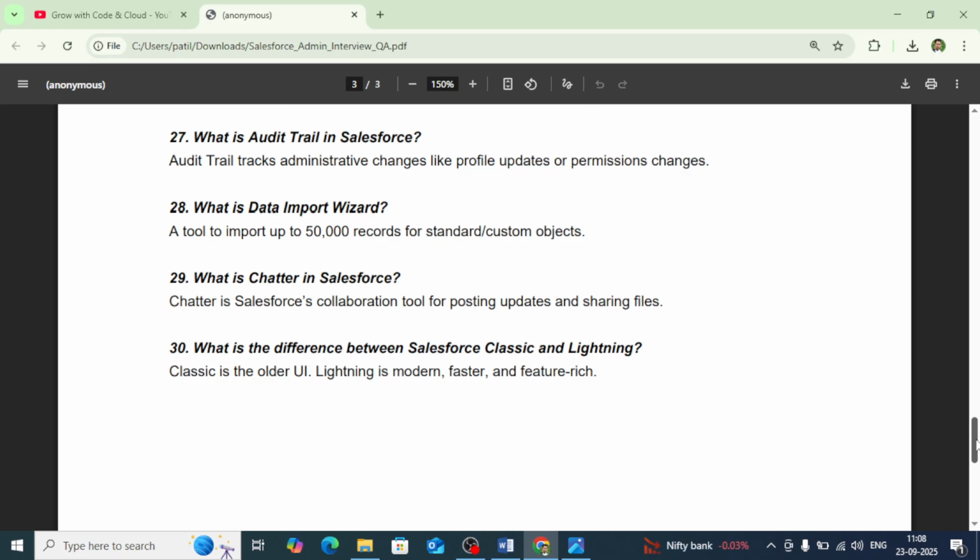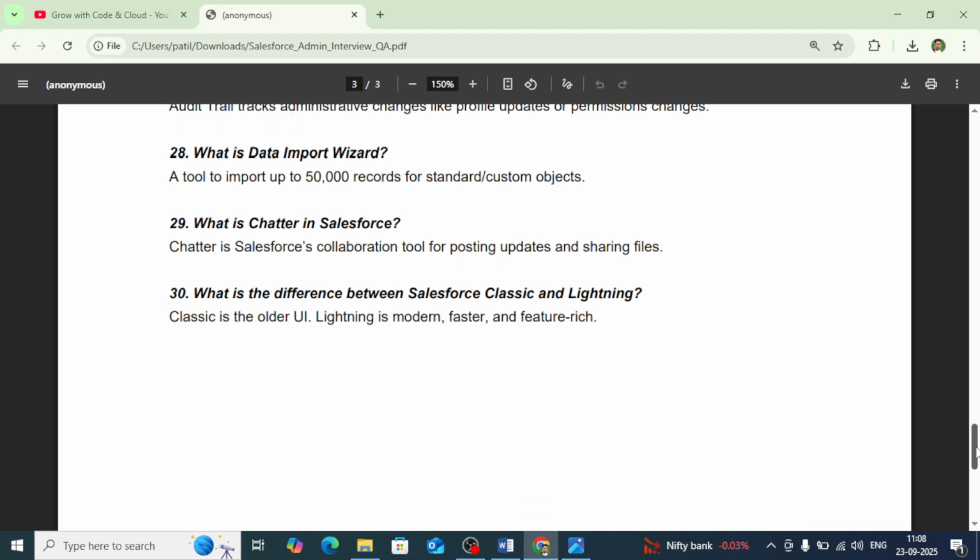Then the next question is, what is audit trail in Salesforce? Audit trail tracks administrative changes like profile updates or permission set changes. So if you are updating the user profile, or changing the permission set, or making any update in your Salesforce org, that can be tracked via audit trail. You can simply go into the audit trail and see the changes, who made these changes and when these changes were made.